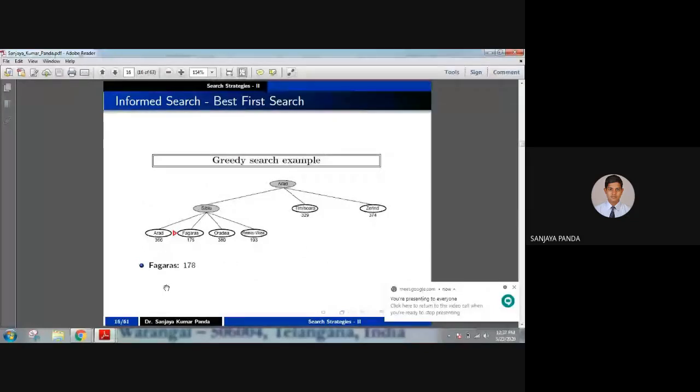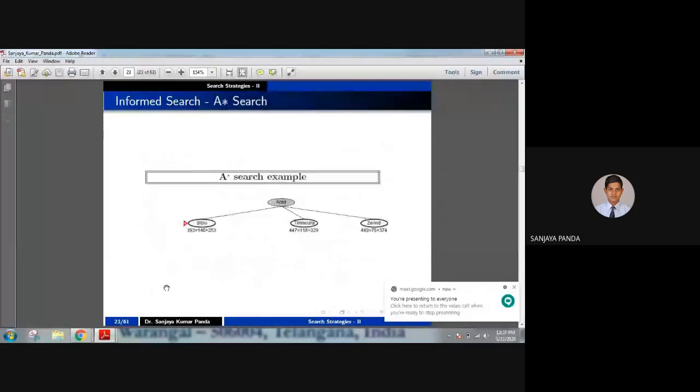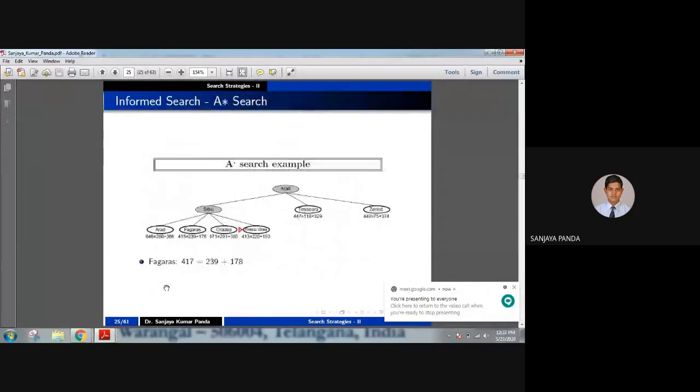Let me check in A star search. S to A is 366. Once you calculate the cost from A to B, the straight line cost is 366. That's why the value is 366.